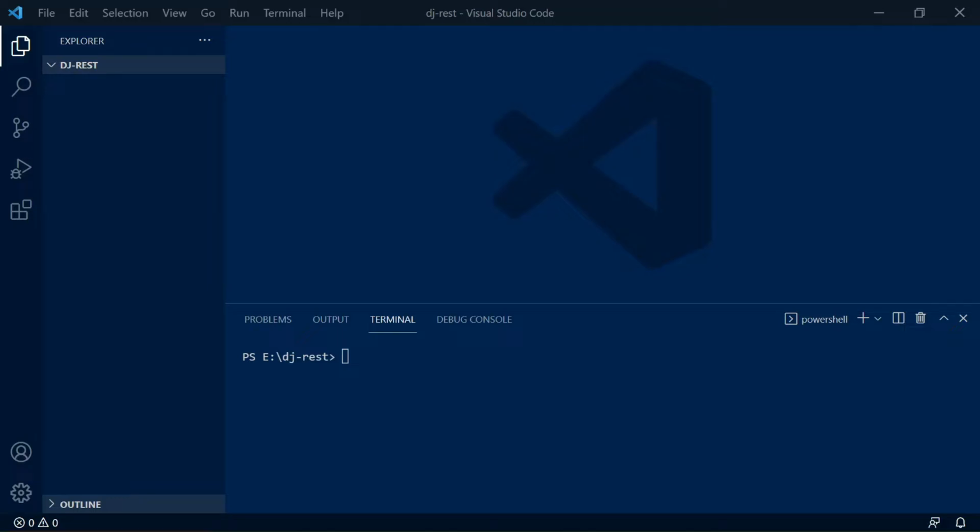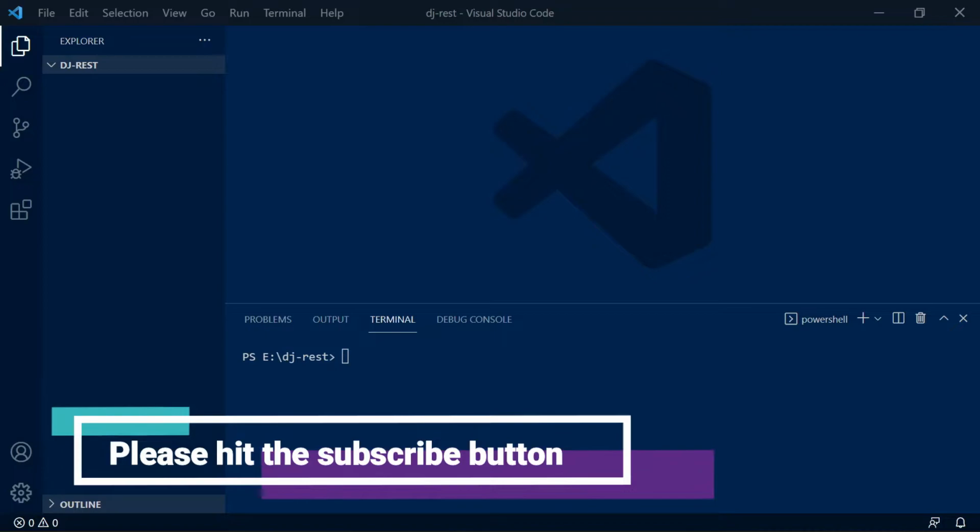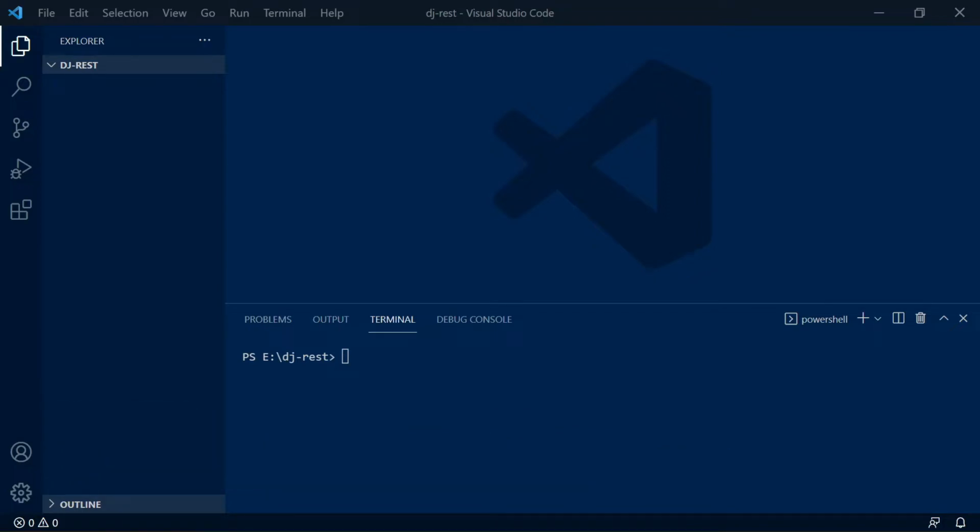REST framework, and I will tell you why we will use Django REST framework and why it is important to use it. So one of the reasons for using Django REST framework is that it is a web browsable API. This mostly matters to developers. You can test the APIs in your browser itself. Another main reason for using Django REST framework is that serialization in Django REST framework supports Django ORM queries. So this is one major advantage of using Django REST framework.